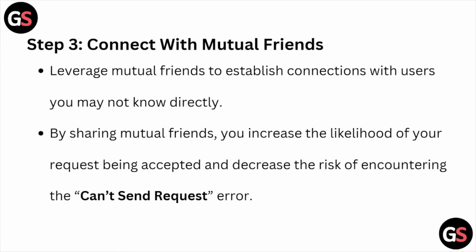Step number three is connect with mutual friends. Leverage mutual friends to establish a connection with users you may not know directly. By sharing mutual friends, you increase the likelihood of your request being accepted and decrease the risk of encountering the constant request error.